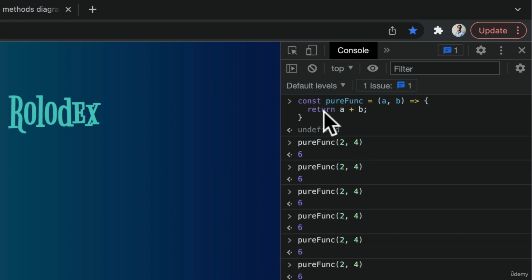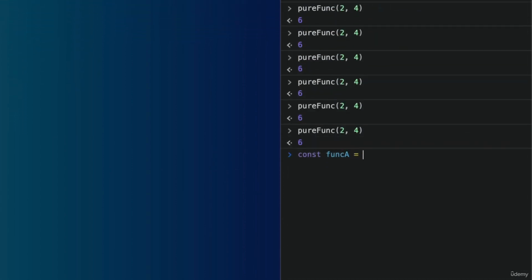And looking at this function, you might think, oh, Yihua, that's super intuitive. Of course, because this is a very simple function. But we all have seen functions that go way beyond and above this. And where are those conditions where this may not be pure? One easy example to think of is if we created some other function, let's call it funcA. And this function, similarly, has a and b, which are both integers.